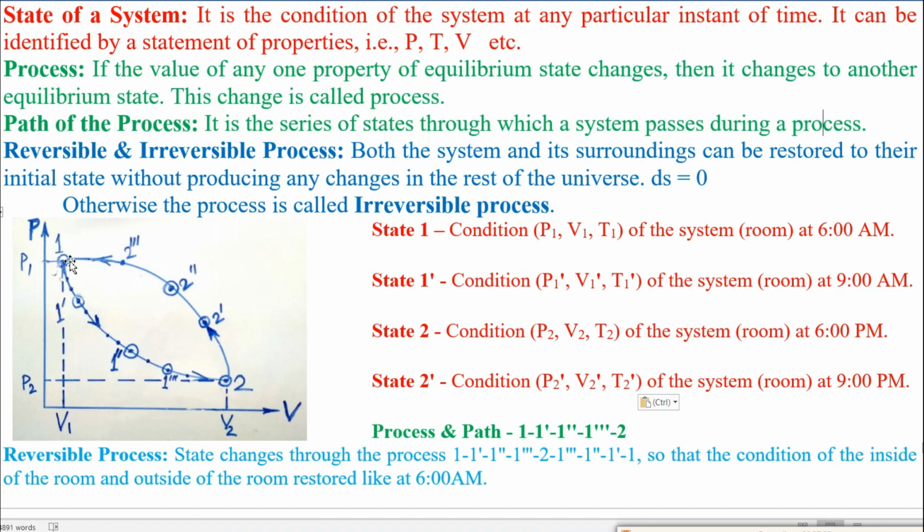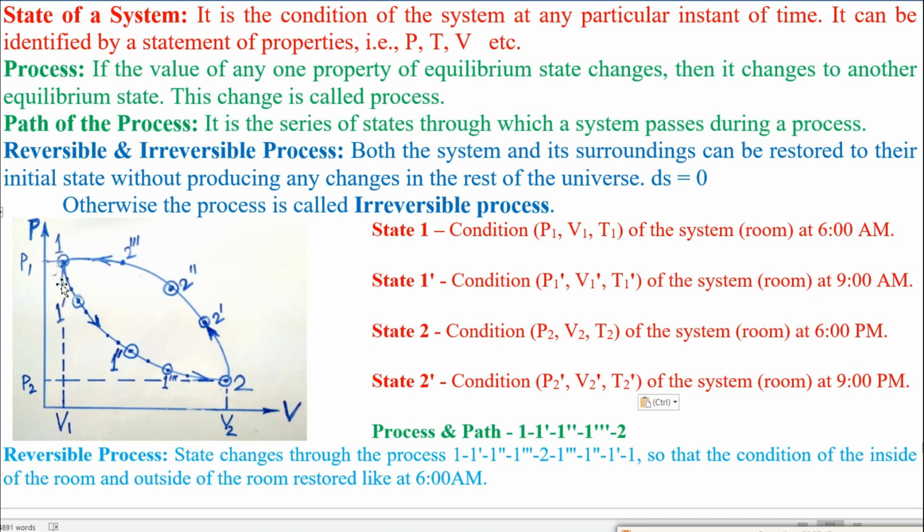That is, the system will return to its initial state 1, so that the changing of any properties, that means the PVT condition today at 6 am, and when the system returns to 6 am the day after tomorrow, then again the PVT values will be the same, and along with the surroundings the PVT will be the same.